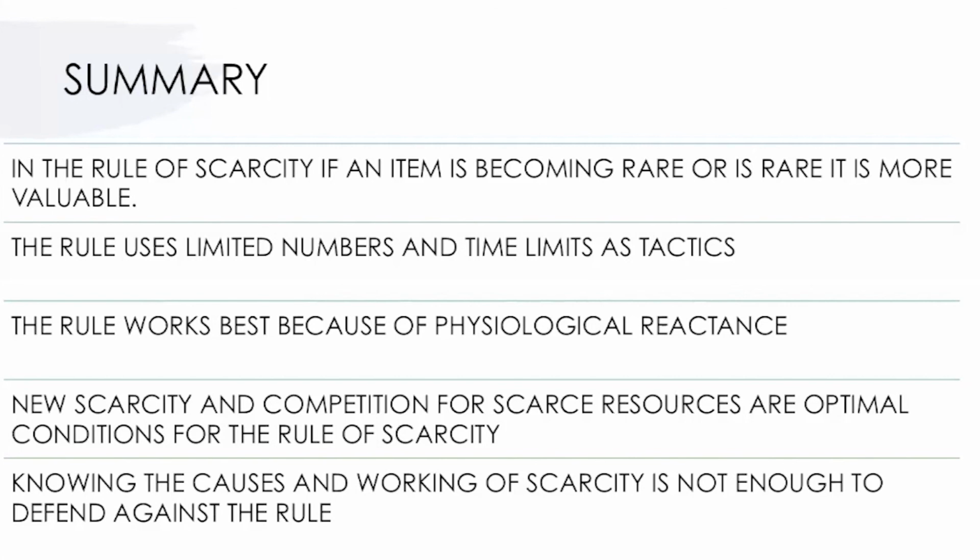The rule of scarcity states how we find greater value if an item is rare or hard to obtain. Fernanda also mentioned how we are more motivated by the thought of losing something than by the thought of gaining something. The rule also limits its numbers and time limit strategies. As demonstrated in the video, Amazon is an appropriate example of these principles, thanks to the high selling tactics. As previously mentioned, the rule works best with this theory because of psychological reactance. We also talk about new scarcity and how competition for scarce resources are optimal conditions for the rule.